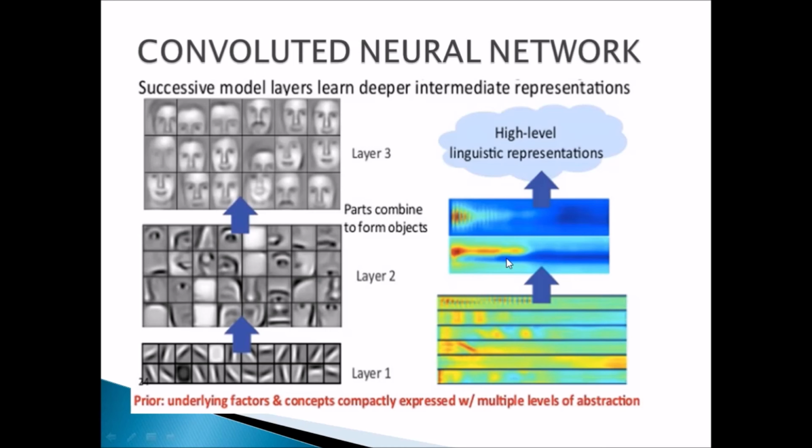You have from the line to the next layer where it's coming together to the abstract high-level layer where you can see with your eye, like the face. But the face is built from lines, then the objects of the face like the eyes and the nose before the face. So successive model layers learn deeper intermediate representations in a convolutional neural network.